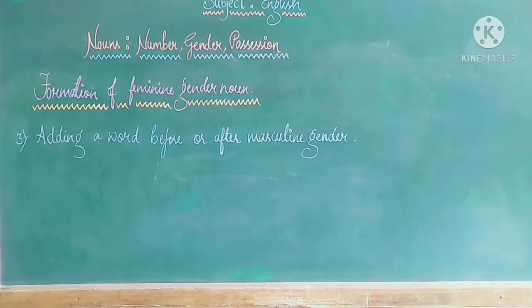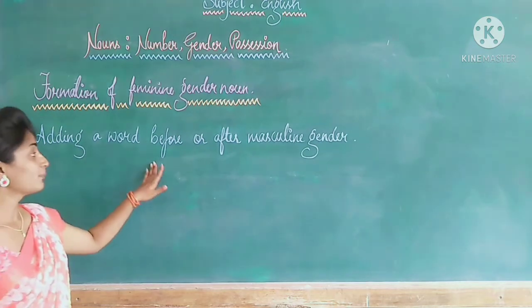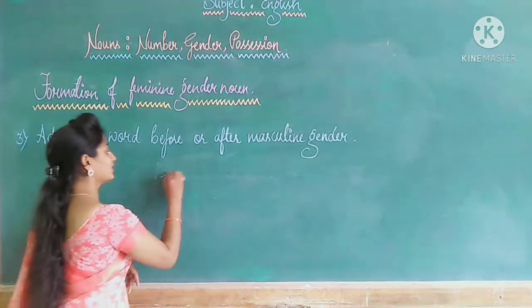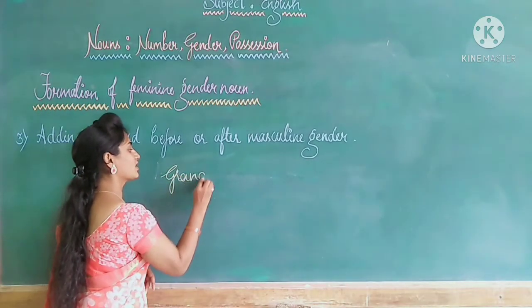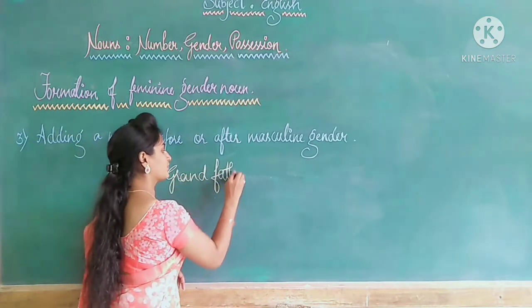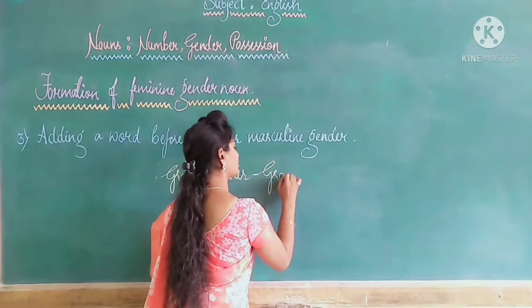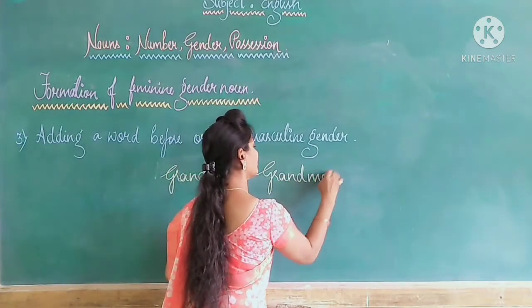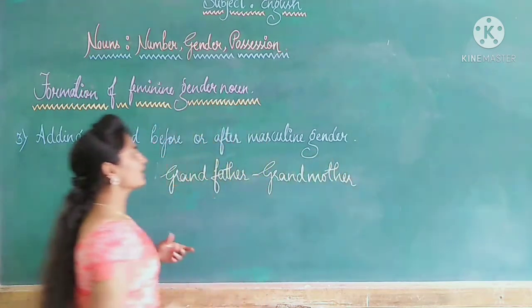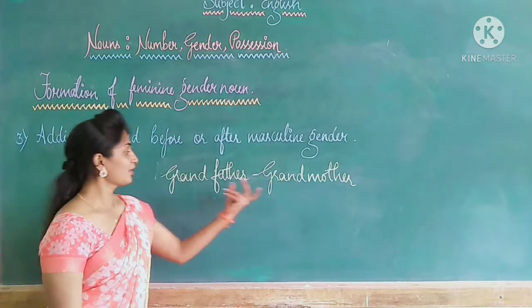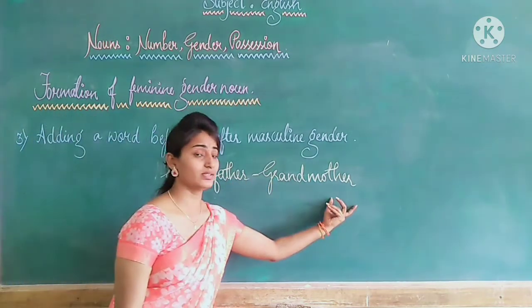Now we are going to see the third one, children. That is adding a word before or after the masculine gender. I'll give you an example. Grandfather. How can you write the feminine? Change this to grandmother. What have you done here, children? Grand remains the same. Father changes to mother.